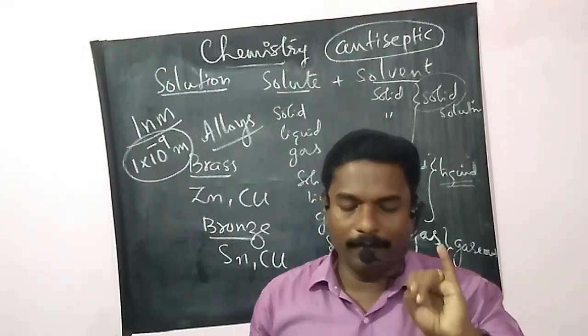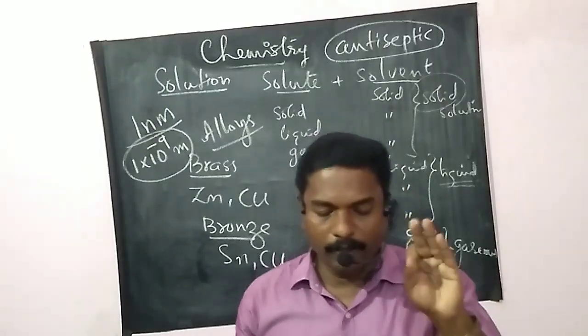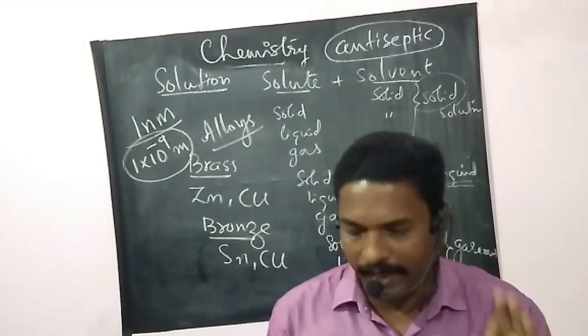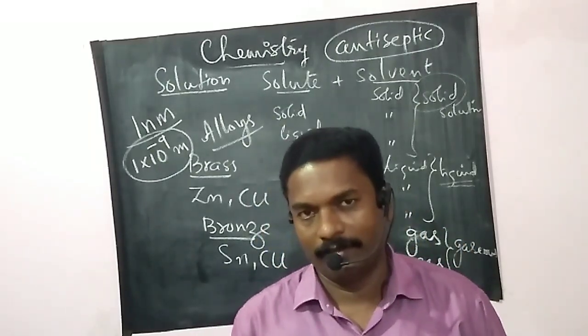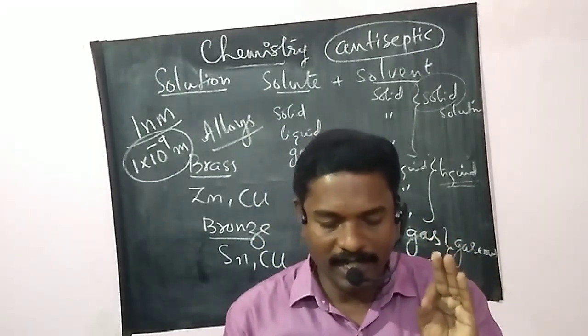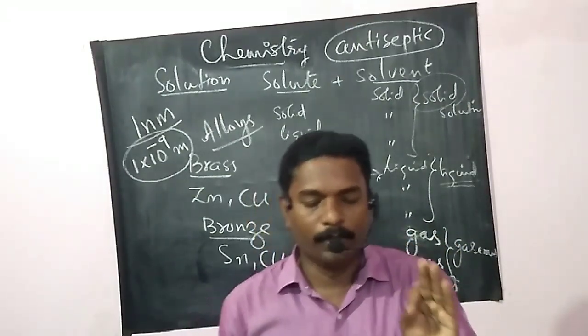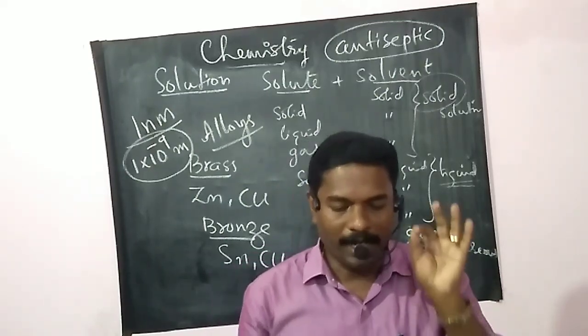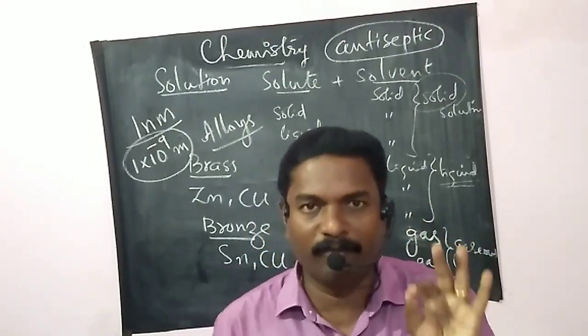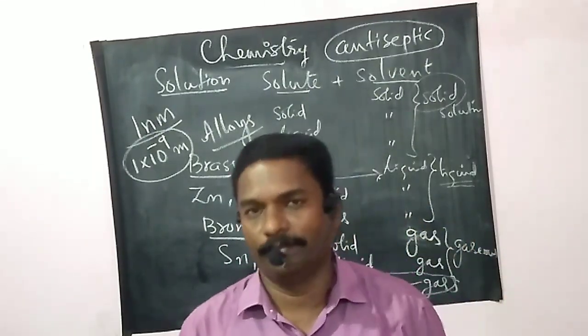Then third one, because of very small particle size, they do not scatter the beam of light passing through the solution. So, the path of light is not visible in a solution.